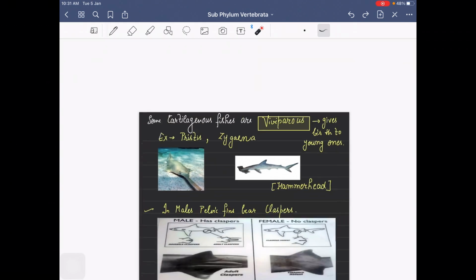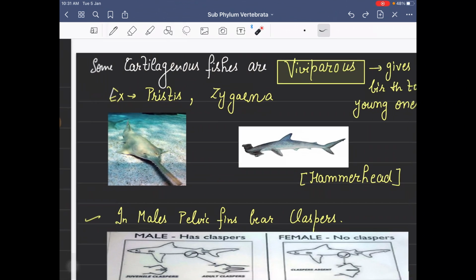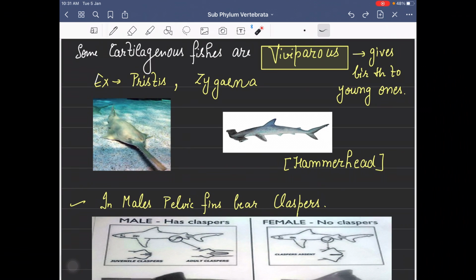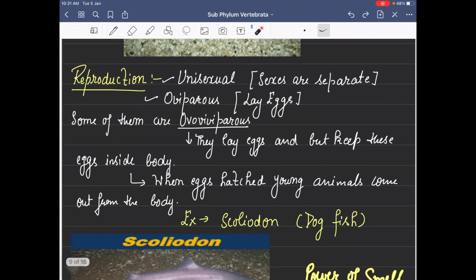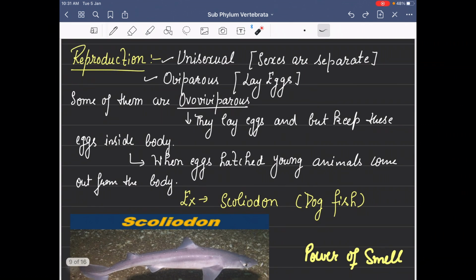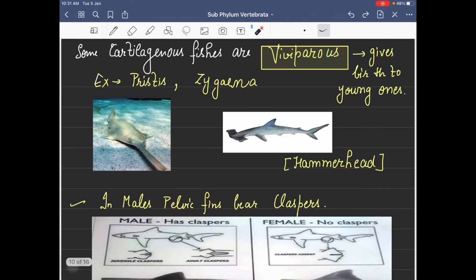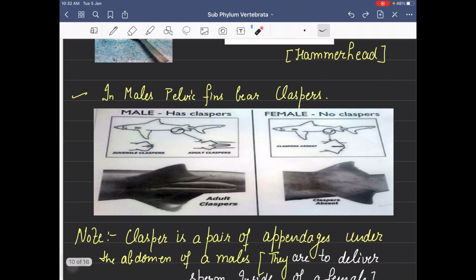It looks like a hammer. So Pristis and Sphyrna, they are viviparous. One more time, they can be oviparous, they can be ovoviviparous. Ovoviviparous, a very specific example, Scoliodon. Viviparous, Sphyrna and Pristis. Pristis is commonly known as sawfish. Then hammerhead, Sphyrna.